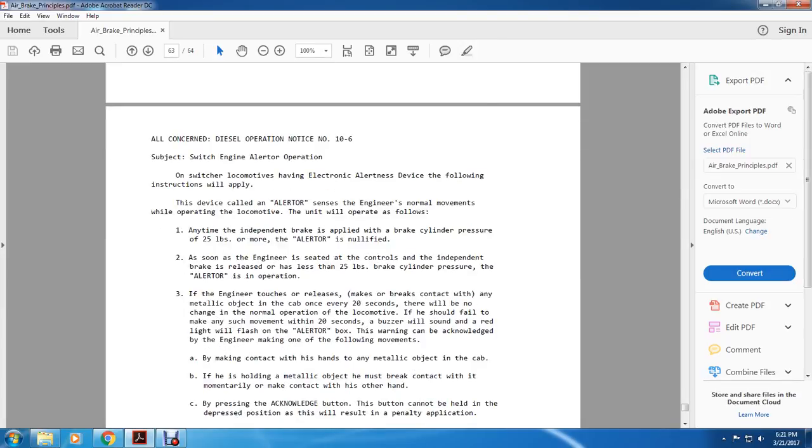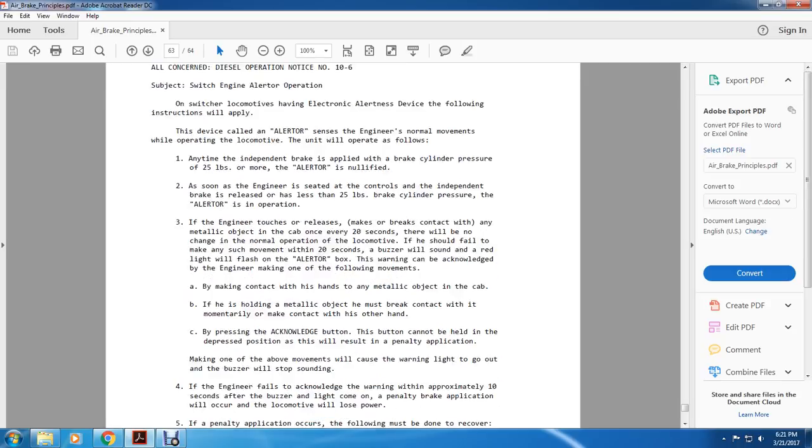Alright, to all concerned, diesel operation number 10.6. Subject: switching engine alerter operation. On switcher locomotives that have an electronic alerter device, the following instructions will apply. The device's alerter senses the engineer's normal movements when operating the locomotive. The units will operate as follows. Anytime the independent brake is applied with brake cylinder pressure of 20 pounds or more, the alerter is nullified. As soon as the engineer releases the independent brake, at less than 25 pounds of brake cylinder pressure, the alerter is in operation.